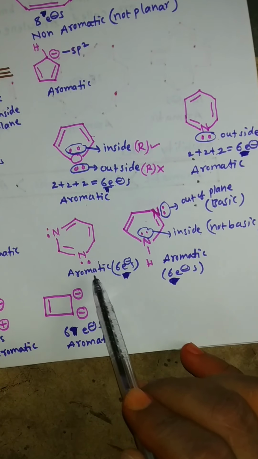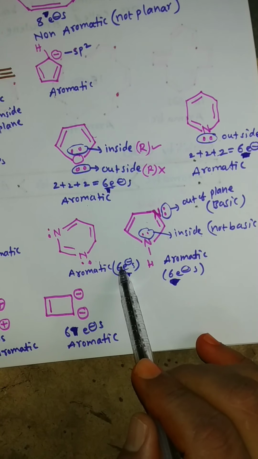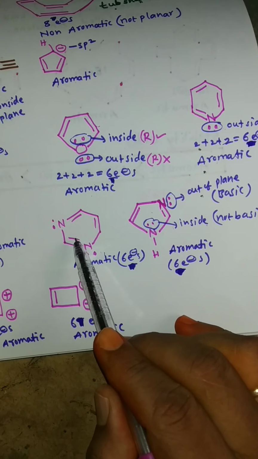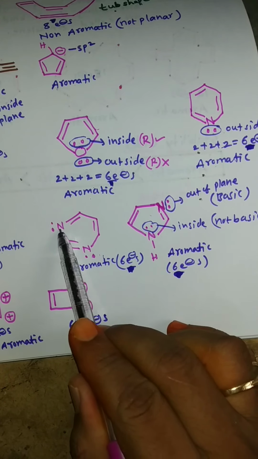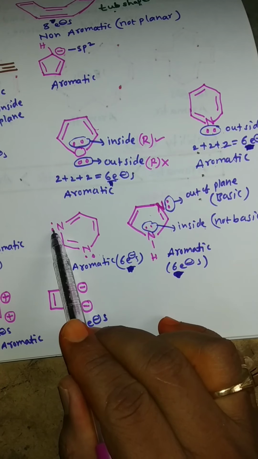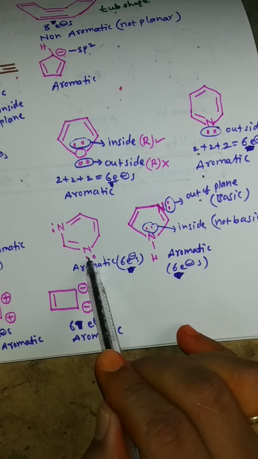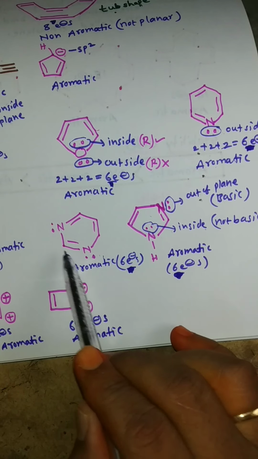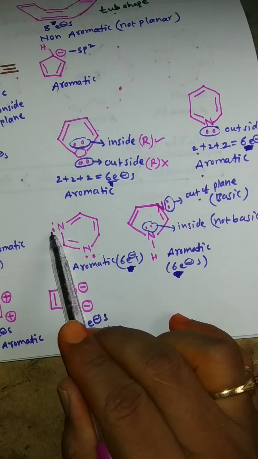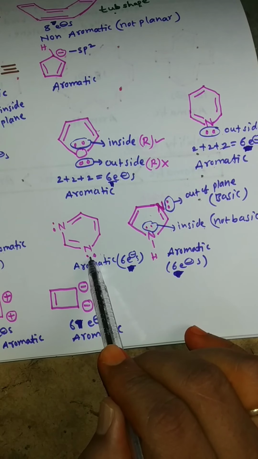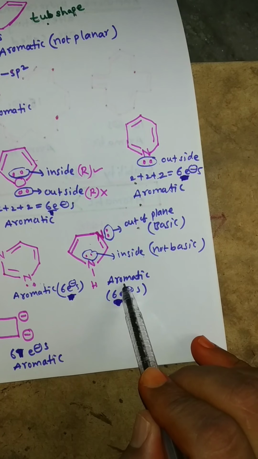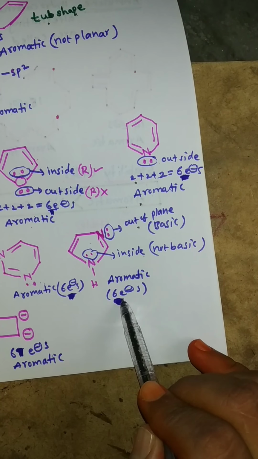Next, this compound is aromatic because 6 electrons means 3 pi bonds. In this compound 2 nitrogens are present with lone pairs. But these lone pairs are present outside of the plane, so these lone pairs are not considered, because they are not participating in the resonance. Next, this compound is aromatic because 6 electrons.